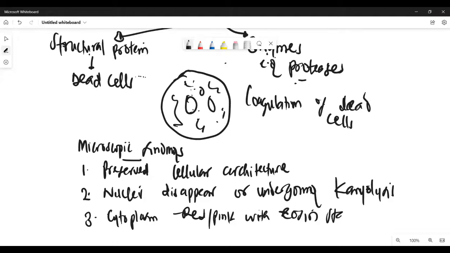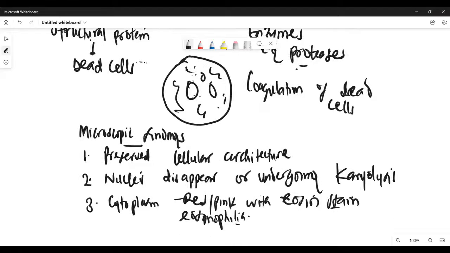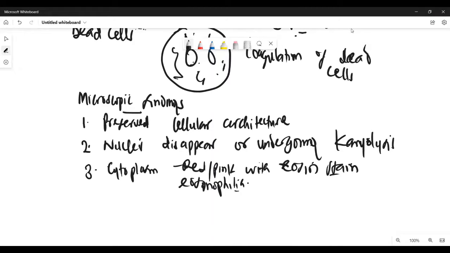So when you apply eosin stain, they want to appear red or pink. And sometimes you can see some textbooks will say eosinophilia. And so those are what we see with coagulative necrosis.